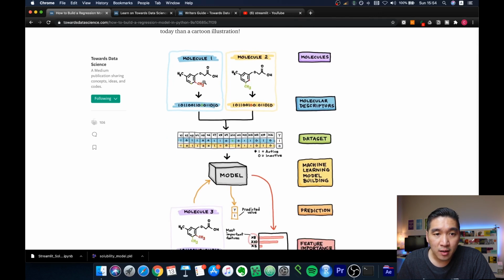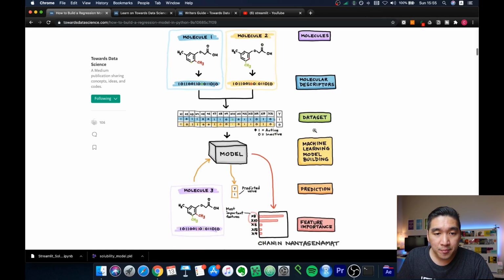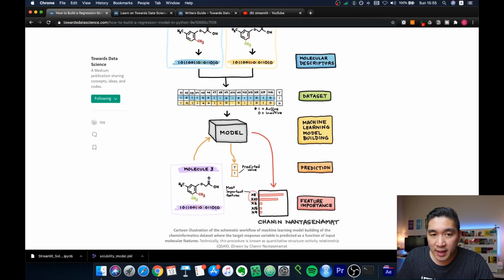We're using molecules as the input, and then we're computing descriptors. When we combine the descriptors together, each row will represent a unique molecule. When we combine them together, we get the data set, and then we are going to use the data set to build a machine learning model. Whenever we have built the machine learning model, we can apply it to make predictions for a new molecule. And then we could derive insights on the important features from the machine learning model, aside from making the prediction.